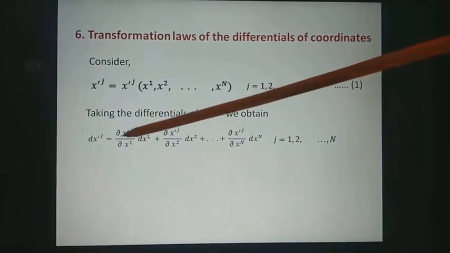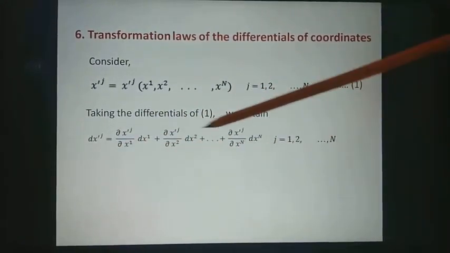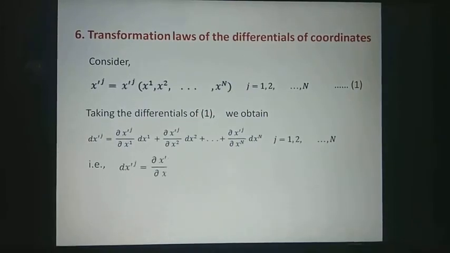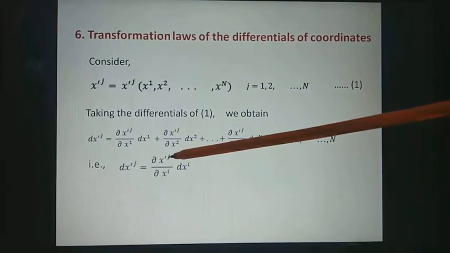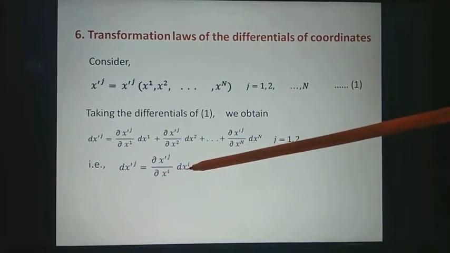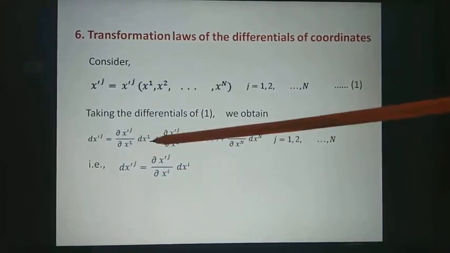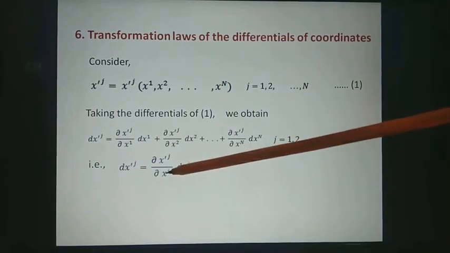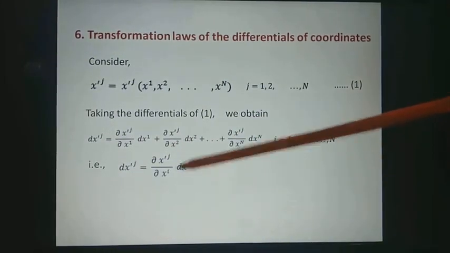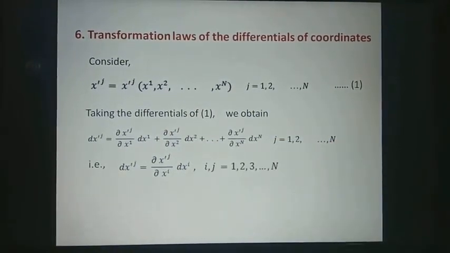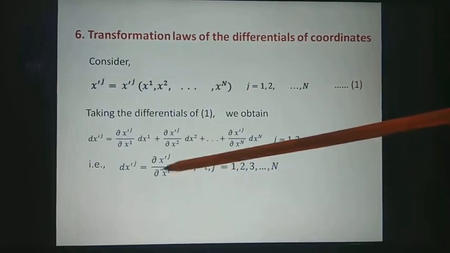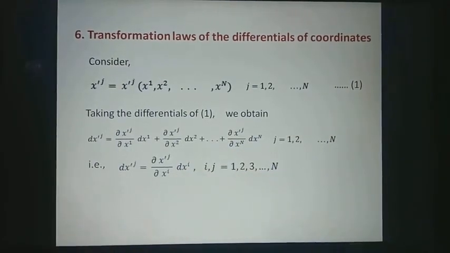So we can write, by using the Einstein summation convention, this sum in short as dx dash j is equal to del x dash j by del xi dxi. For 1, 2 up to n we have written i here. So i takes the values from 1 to n. Already j takes the values from 1 to n, and now we have written this expression in short by using the suffix i. So i also takes the values from 1 to n.